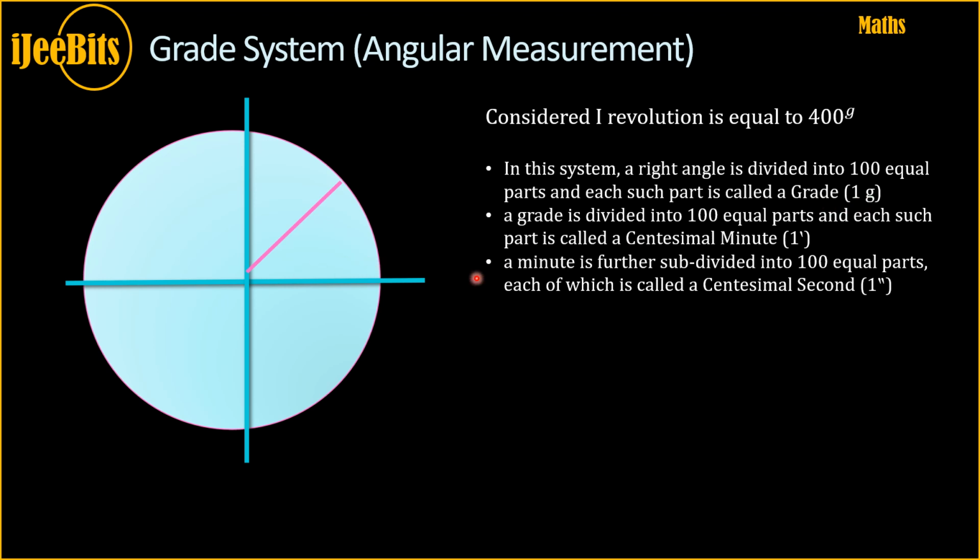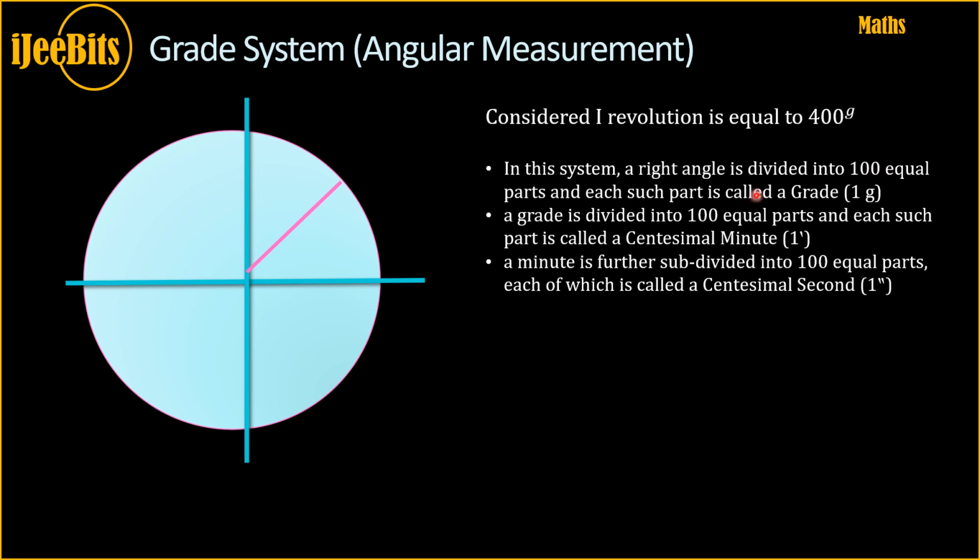Each grade is further divided into 100 equal parts, known as centesimal minutes. Each minute is further subdivided into 100 equal parts, and each part is known as a centesimal second. This is how the grade system is represented.